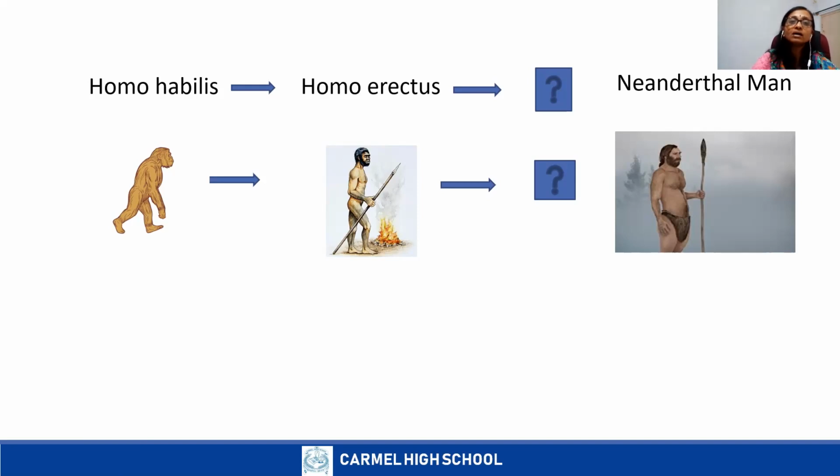Now you can observe these pictures. Homo habilis, Homo erectus, and see the picture of Neanderthal man. In the previous class, you already learned about the features of Homo habilis and Homo erectus. And now observe Neanderthal man. Children, how did they get the name Neanderthal man? Why did they call them Neanderthalensis, Neanderthals?